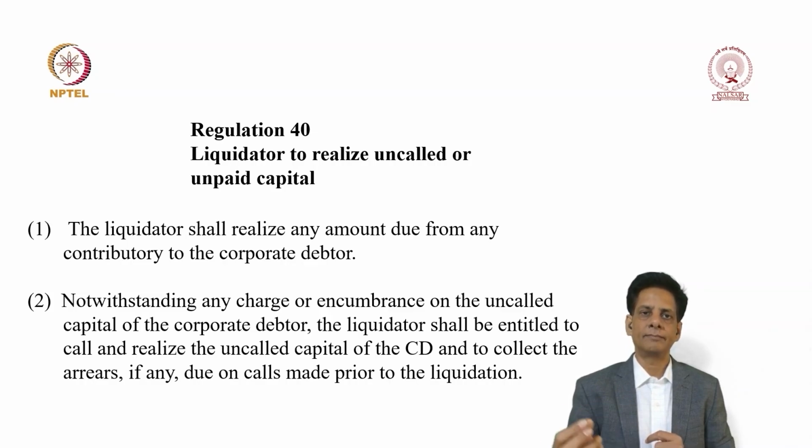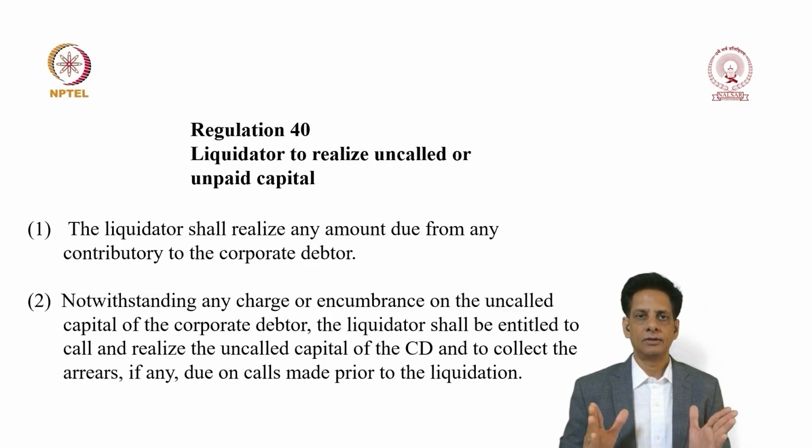But however, the company had already made a call, and hence such money which is to be paid by the shareholder to the company after making a call, if it is not paid, will be called an unpaid capital. Right? Call made and not paid. Hence it is called unpaid capital. However, in the earlier case, when the company itself does not make a call, it is called uncalled capital.